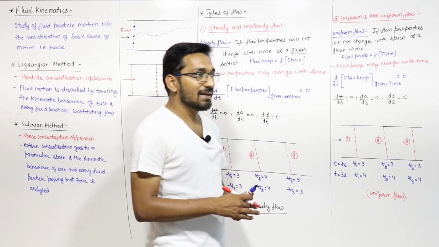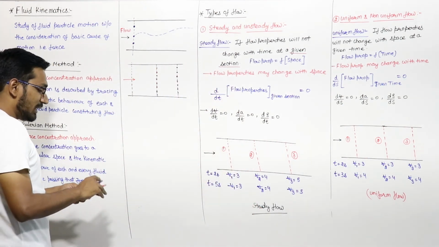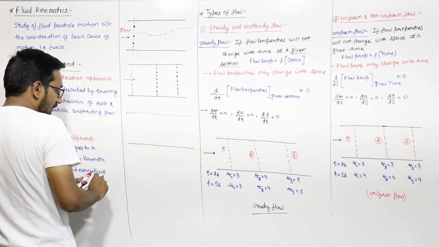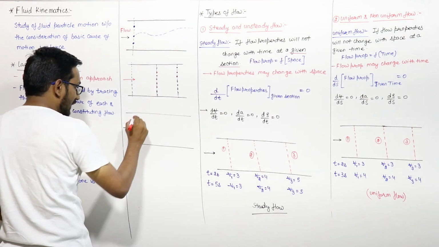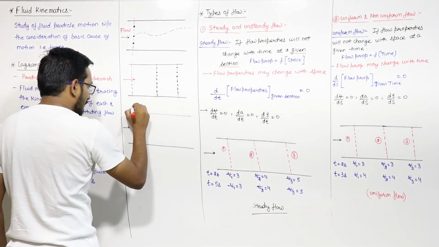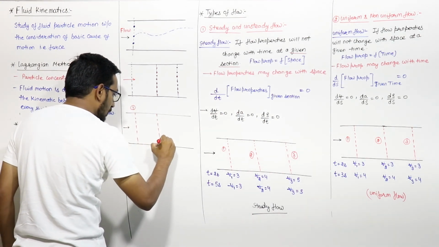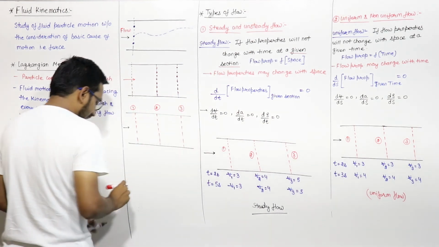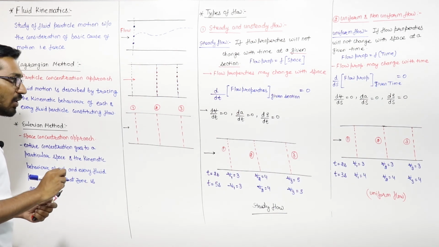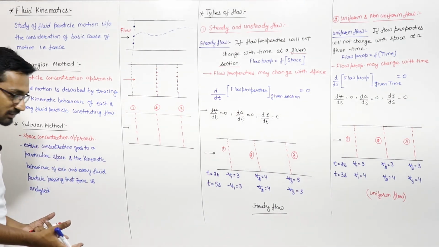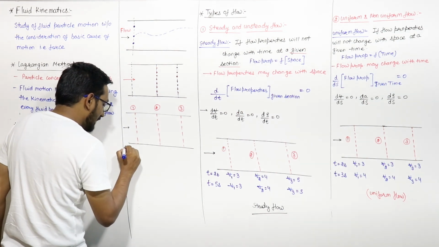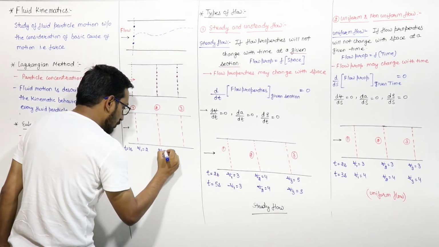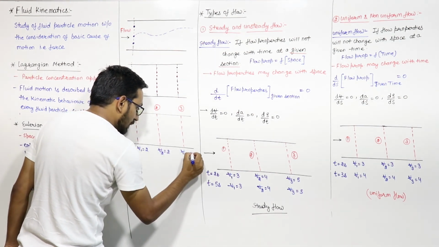Suppose let us say this is the case. Here the fluid is flowing in this direction. Again we have taken 3 sections. This is section 1, this is section 2, and this is section 3. If the fluid properties are not changing with time and also with section, that means let us say at time t is equal to 1 second, V1 is 2, V2 is 2, V3 is 2, right?